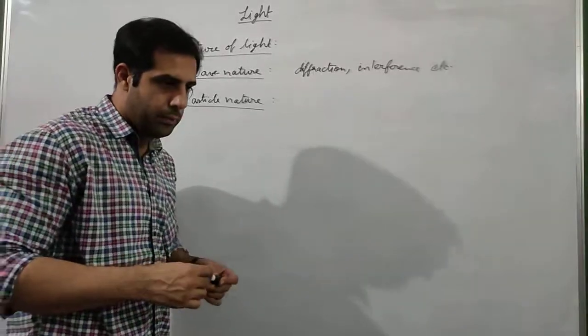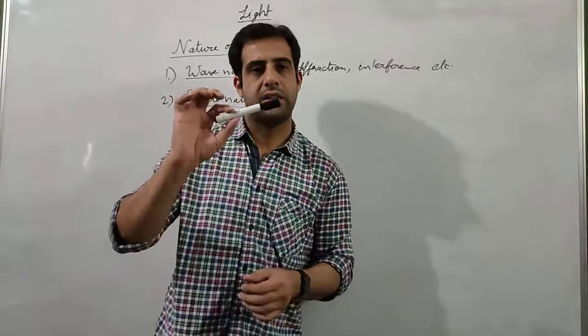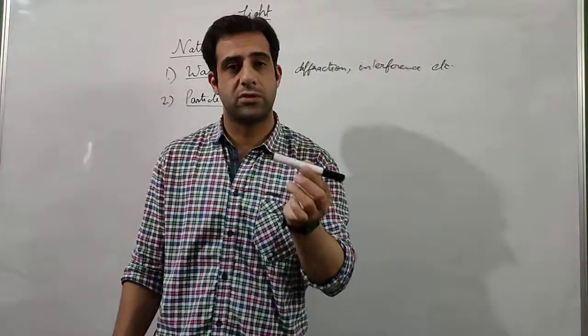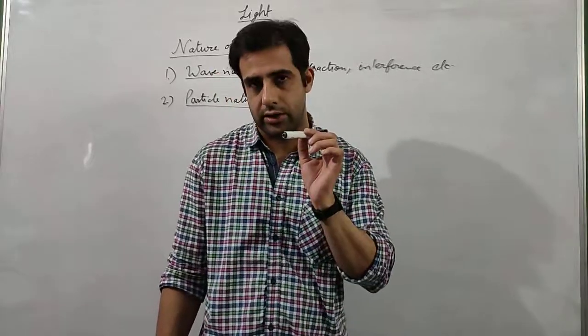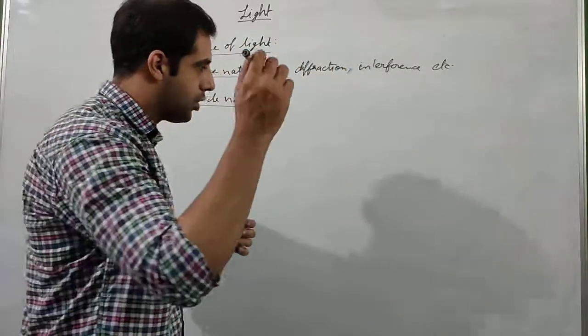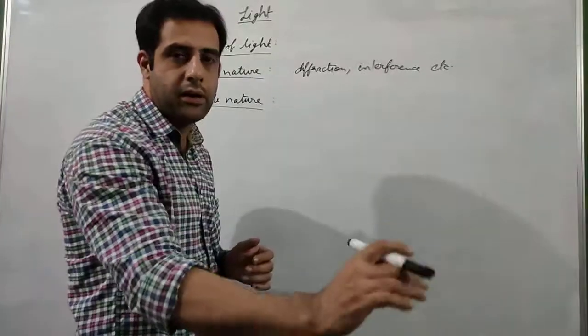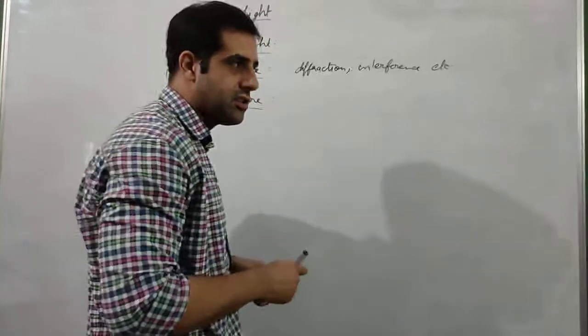What is the property of a particle? This pen is a particle. Why? Because it has some mass. If I throw this particle, it is going to move with certain velocity. If I throw it towards the board, it will strike the board and be reflected back at a certain angle. So there is reflection also.